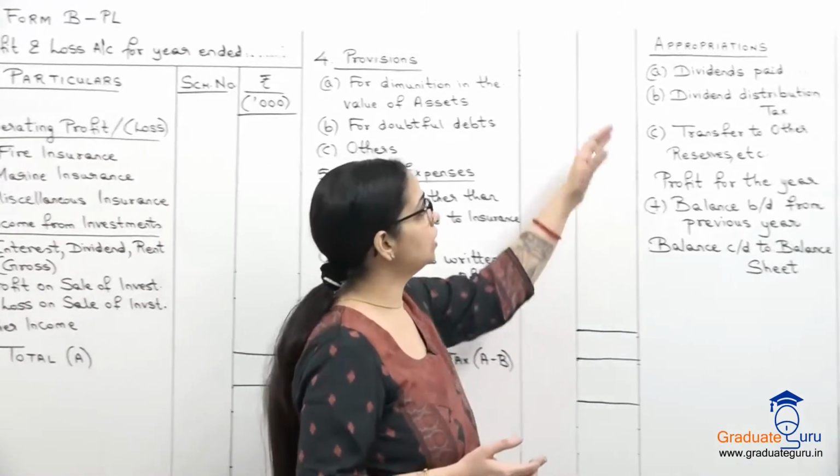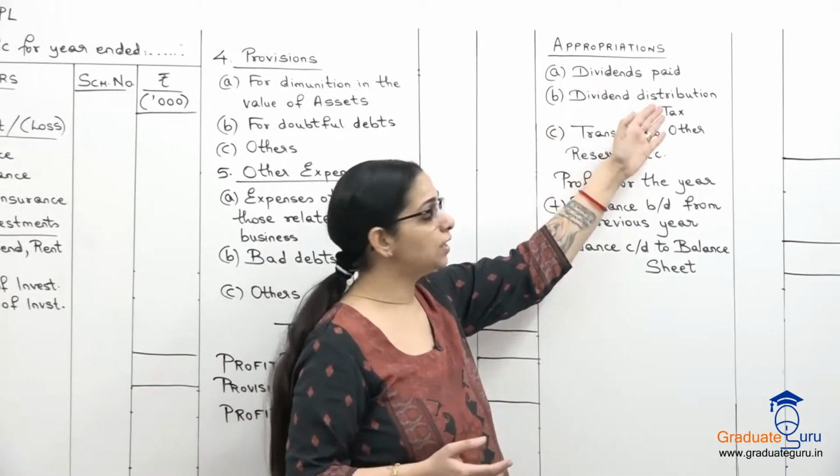From profit after tax we subtract our appropriations, that is our dividends paid.